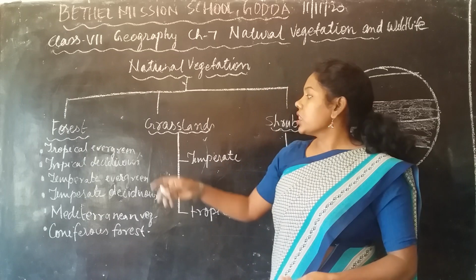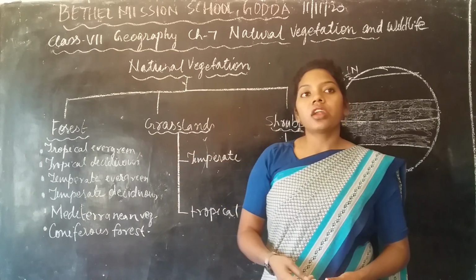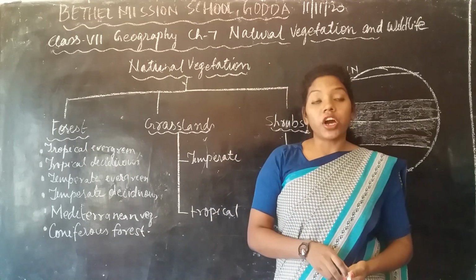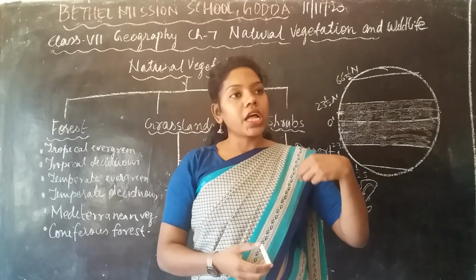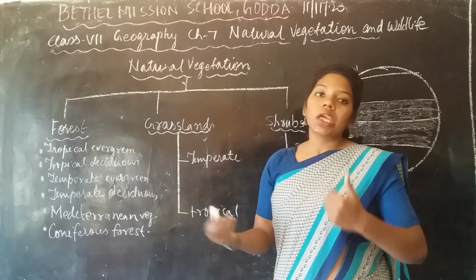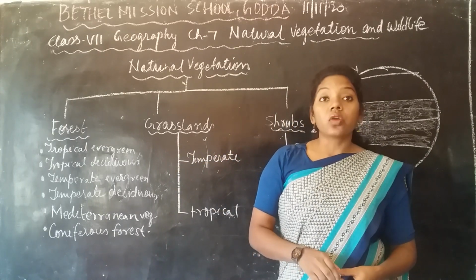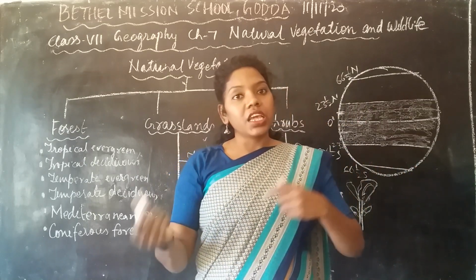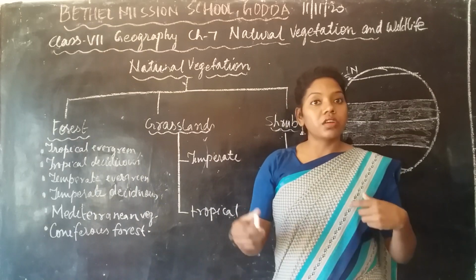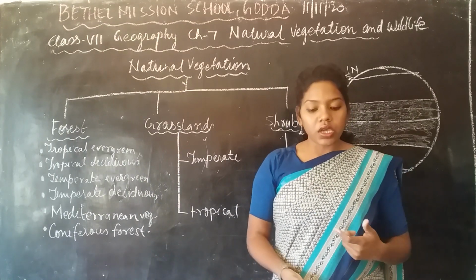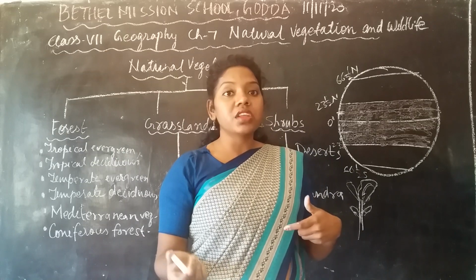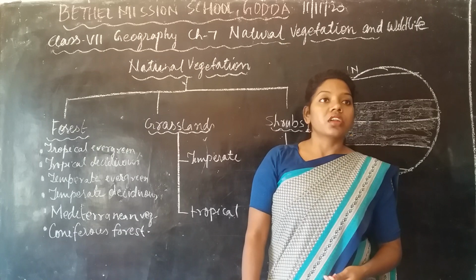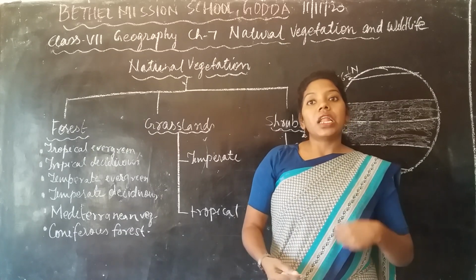In this tropical evergreen forest, some of the plants which grow here are ebony, mahogany, firewood and rosewood. These are the important plants which grow in the tropical evergreen forest. Mainly the animals which live here are monkeys, snakes, lizards, crocodiles and elephants. These are the important animals which live here, and they are well adapted to the tropical evergreen forest.